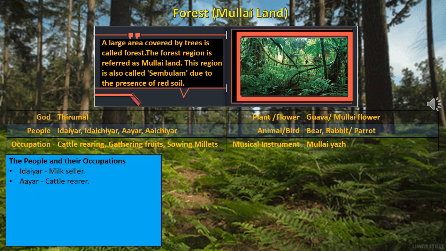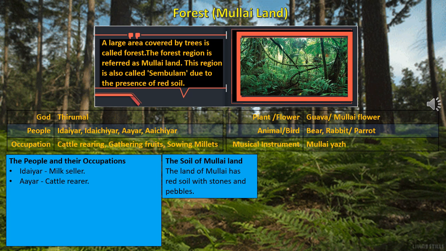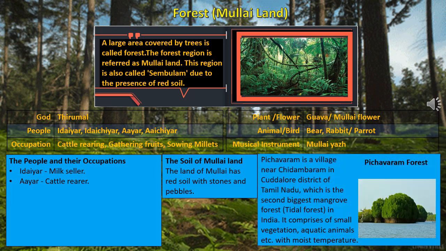Now, the people and their occupation. Here you have milk seller and cattle raider. And the soil of Mullai land is red soil with stones and pebbles. And here you have the second biggest mangrove forest in India, which is Pichavaram. It is a village near Chidambaram in Cuddalore district of Tamil Nadu.